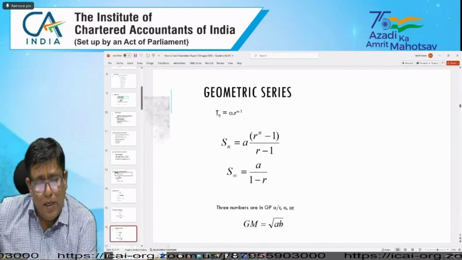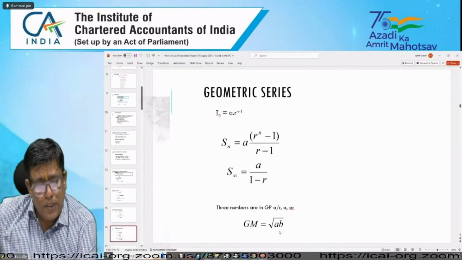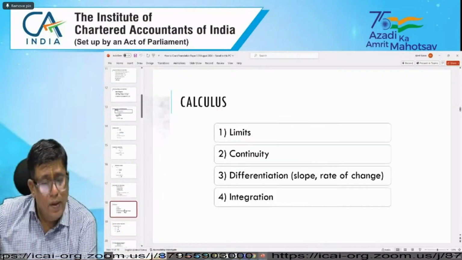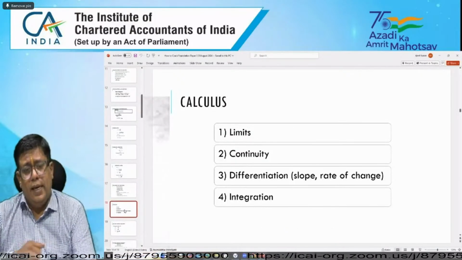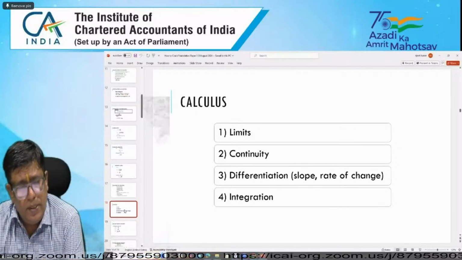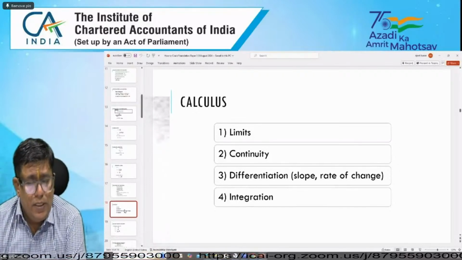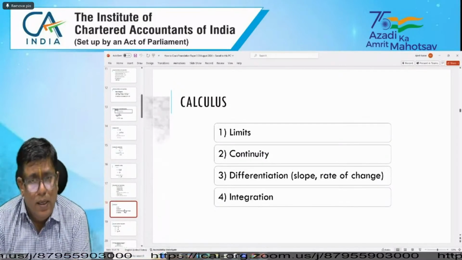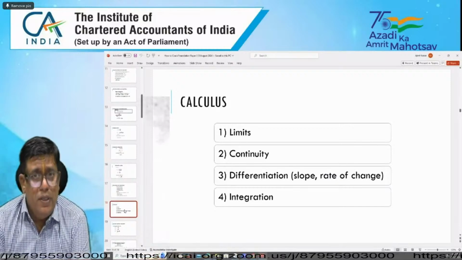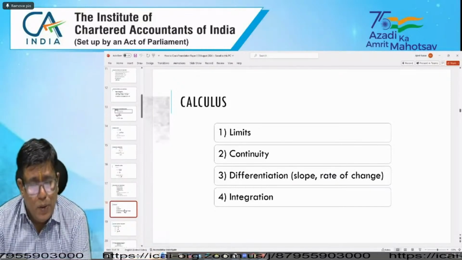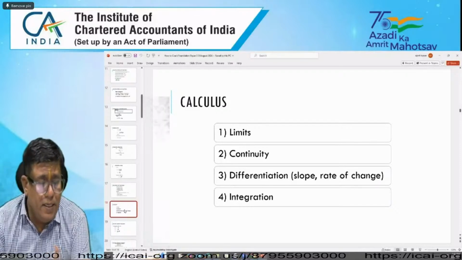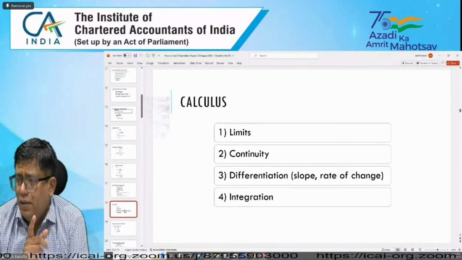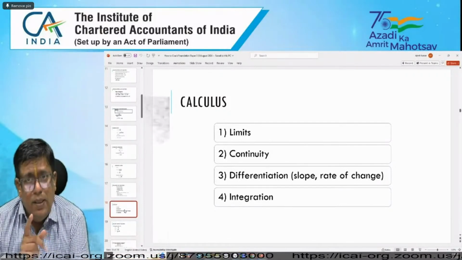And in geometric progression, if two numbers are known, GM equals the square root of AB. Next, the calculus topic is also very, very important here. Limits, what is limits, and continuity of functions, differentiation, and rate, slope, and integration. All these aspects are discussed here